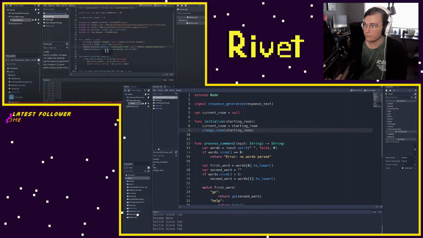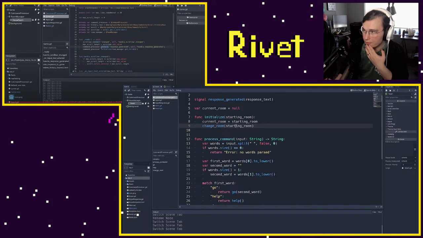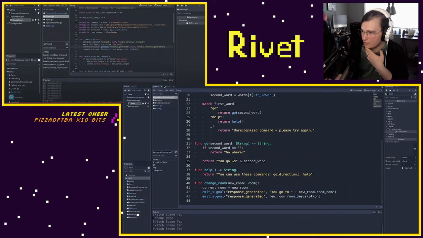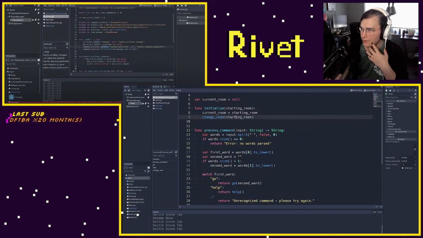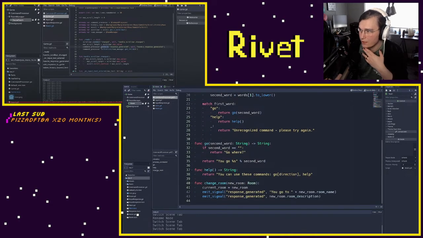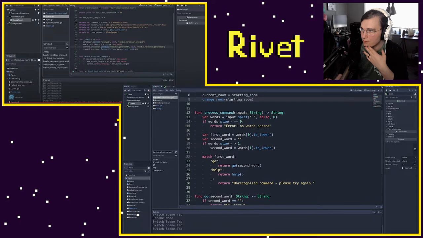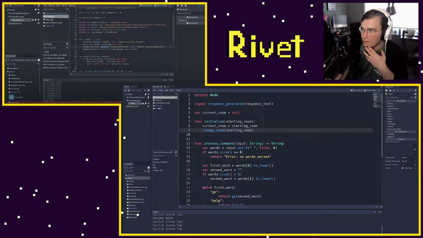So now in our game, we don't... Where is starting room? Oh, okay. Wait. Initialize, starting room, current room. So where's the initialize function being used? Is it in main?